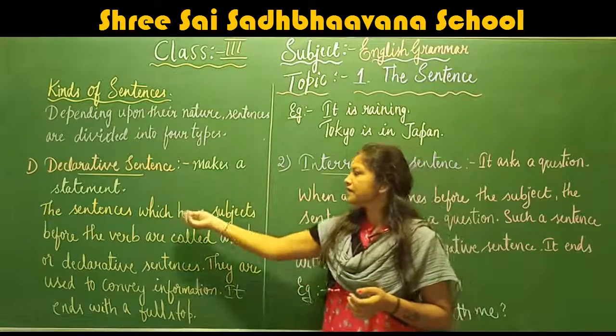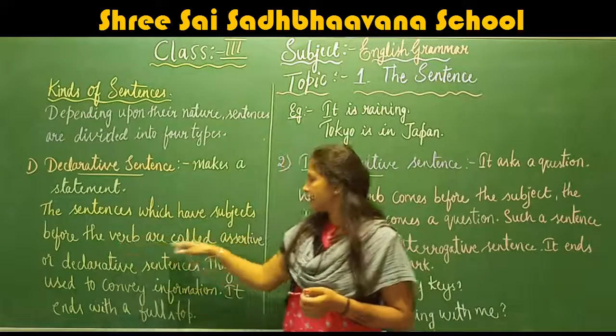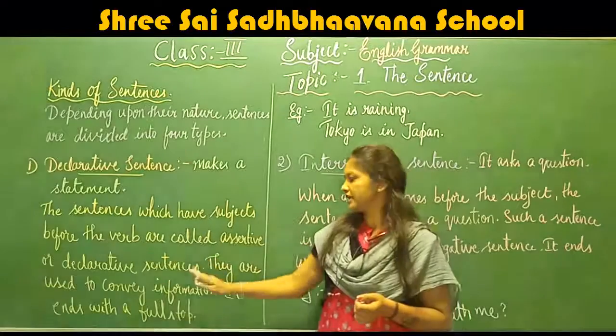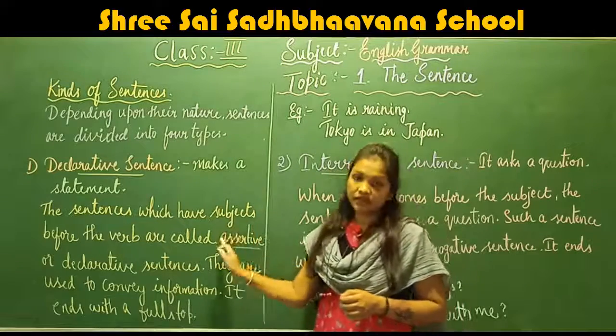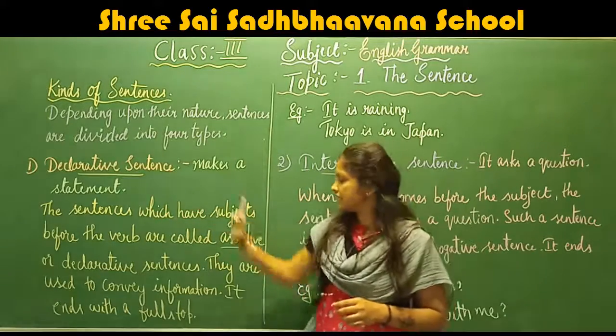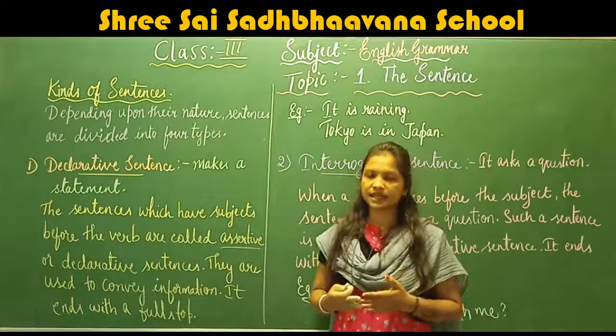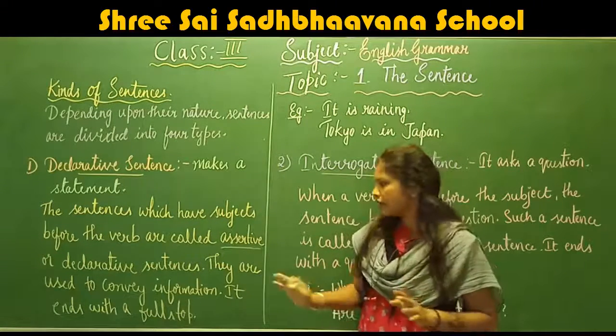Right. So here the sentences which have subject before the verb are called assertive or declarative sentences. Here assertive sentence is also known as declarative sentence. Okay, assertive sentence and declarative sentence both are same. It makes statement, means it gives information.